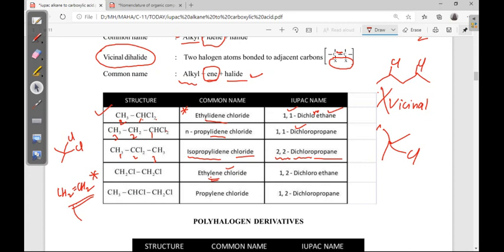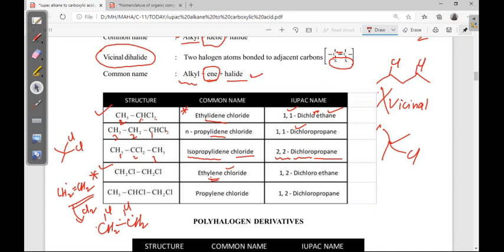If I do the chlorination, what will come? CH2 bond CH2, here chlorine and chlorine. It was there as ethylene. Now 2 chlorines came. Okay, ethylene chloride. Like that you have to remember. Common name means we have to link up the name with the molecule, that's all. There is no proper reason for that.